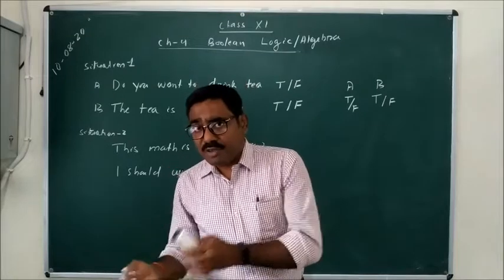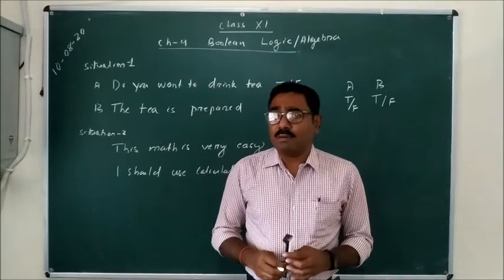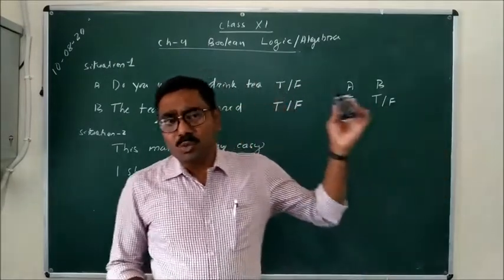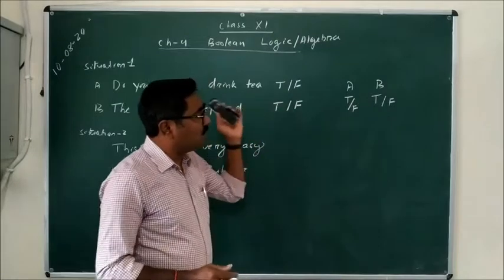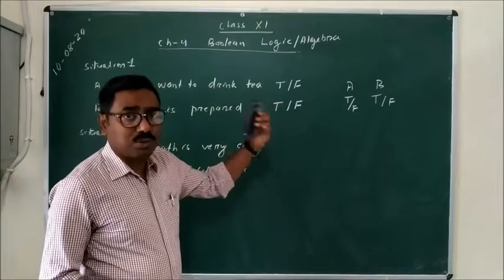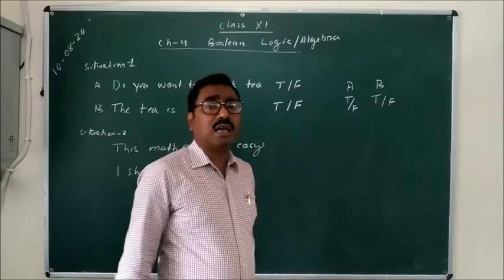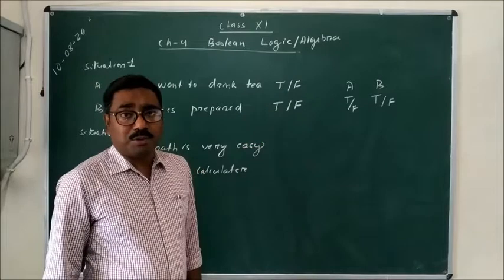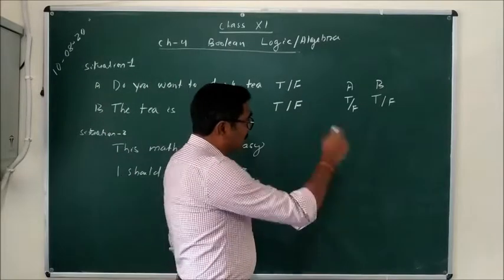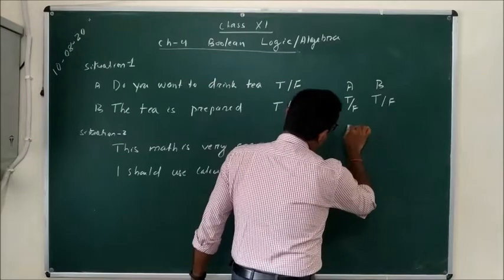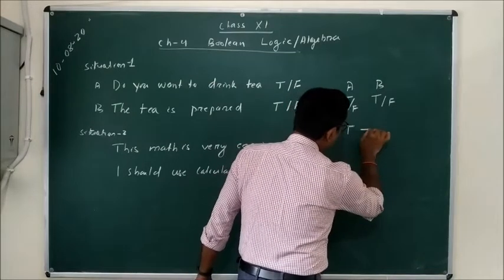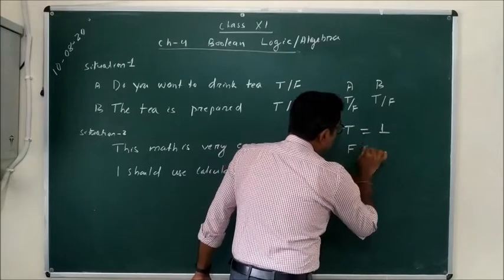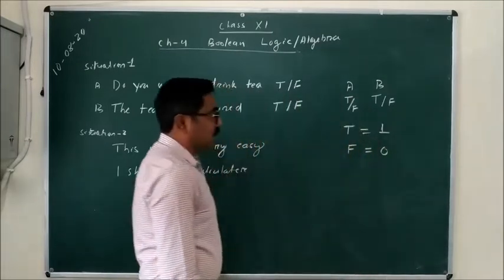Now come back to the previous topic. In the last chapter we learned that the computer can understand only zeros and ones. So this true and false can also be converted into zeros and ones, so that it can be operated or executed by the computer. Therefore in terms of computers, true is considered as 1 and false is considered as 0.